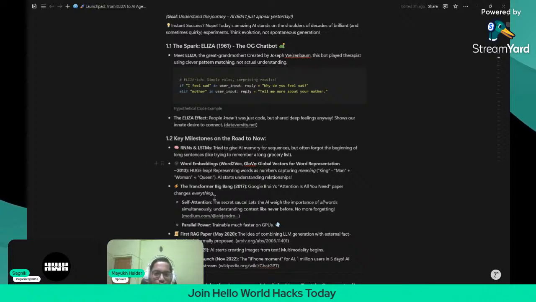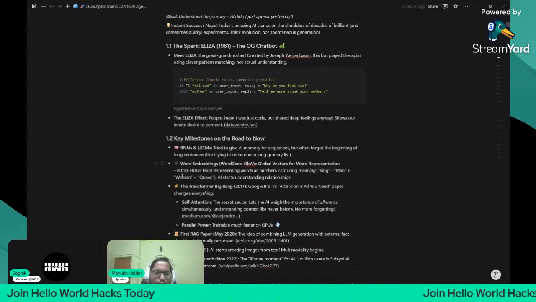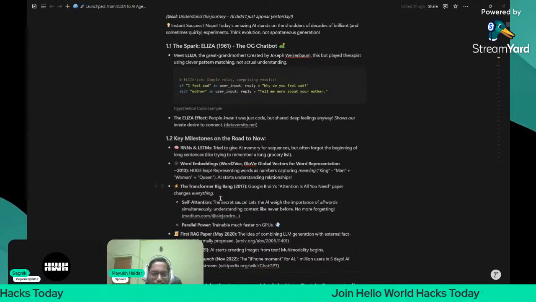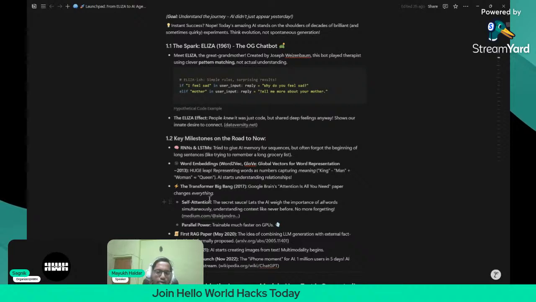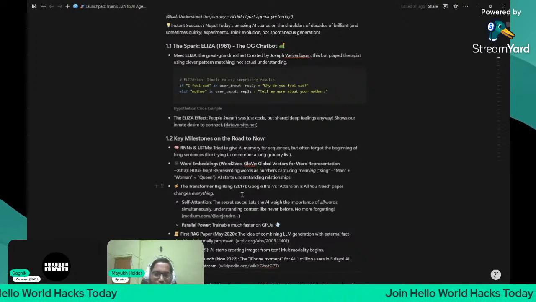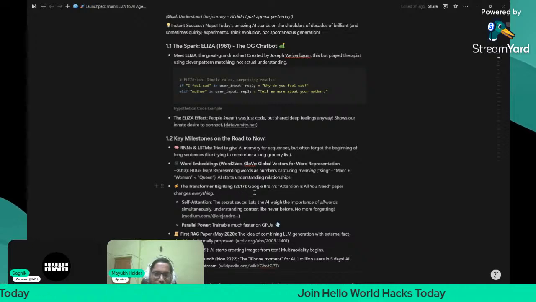So for solving that problem, the transformer architecture came in. How did they actually solve the problem of connecting the words? They used a mechanism known as the self-attention mechanism, and this was the game changer in the field of AI and LLMs.